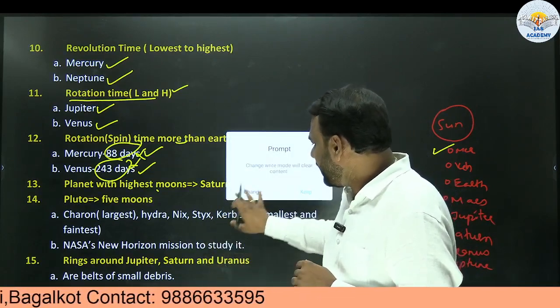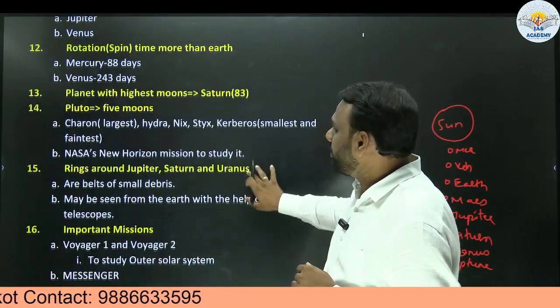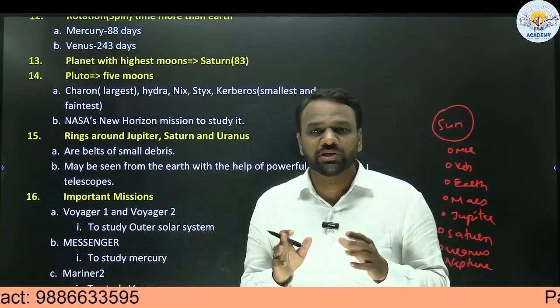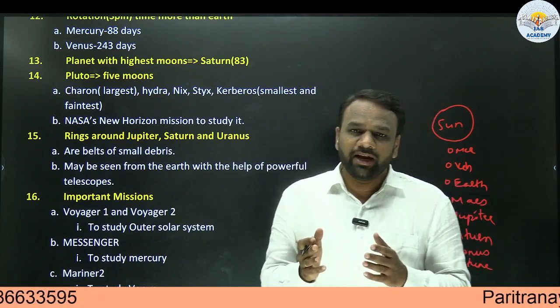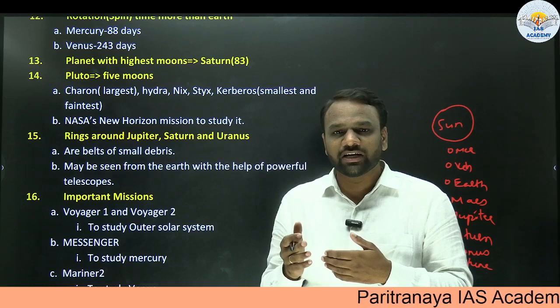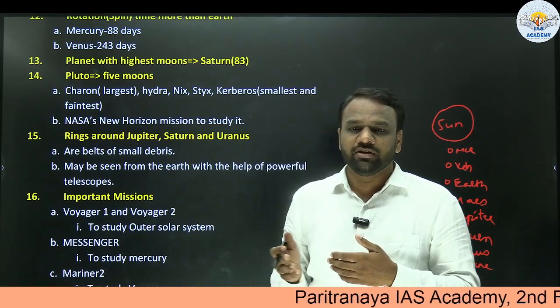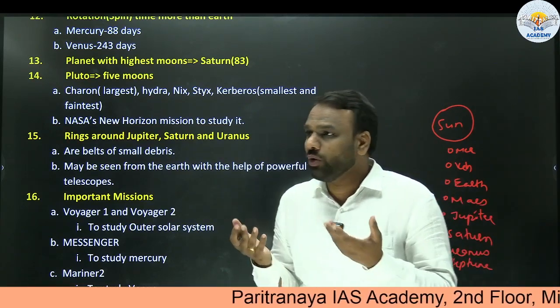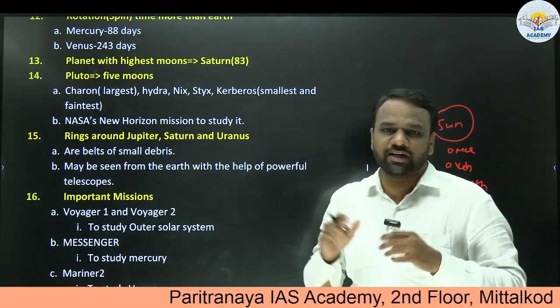Next, again out of curiosity, we have already seen about moons. Moons are nothing but natural satellites. A few planets have only one satellite, a few have two satellites. So the number of satellites varies for every planet. Out of curiosity, we need to know which planet has the highest number of satellites.